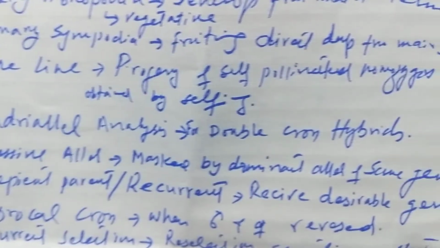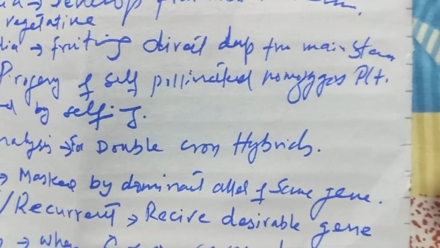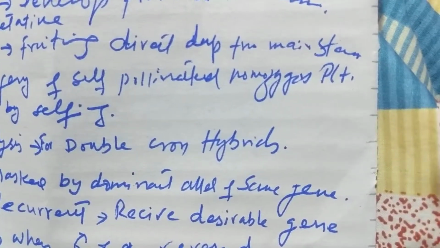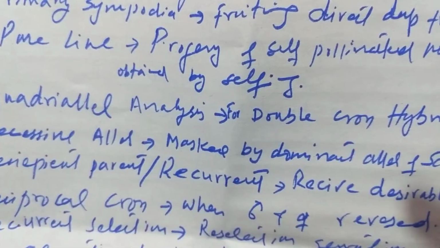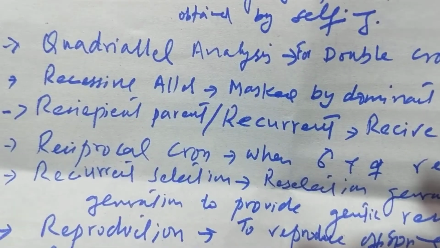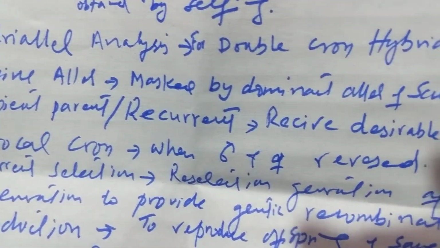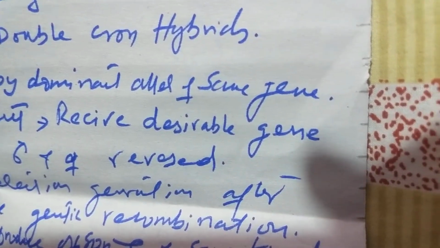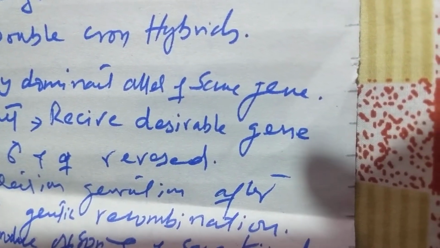Pure line is the progeny of self-pollinated homozygous plants obtained by selfing. Recessive alleles are those masked by the dominant allele of the same gene.